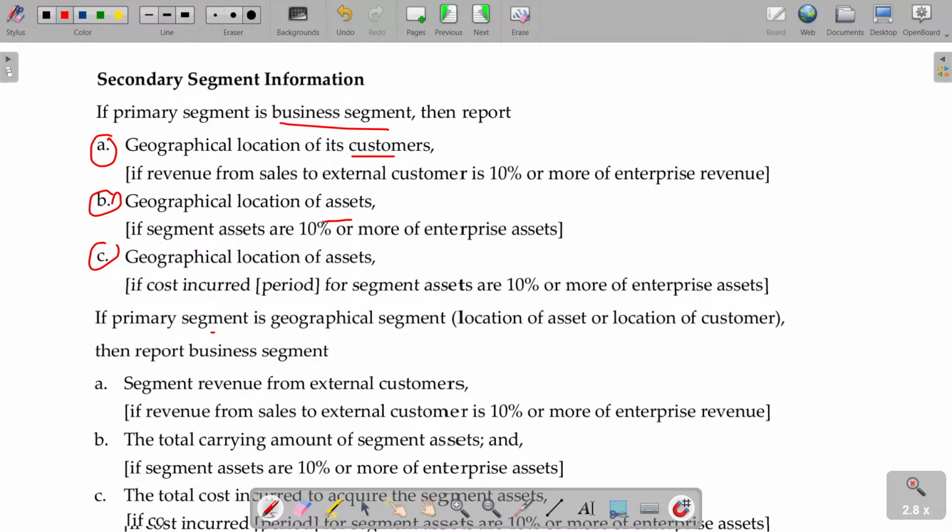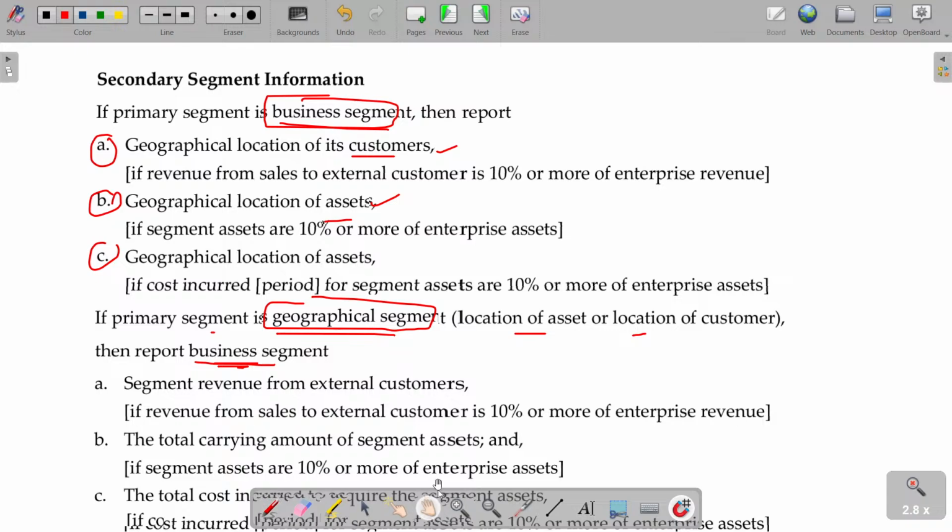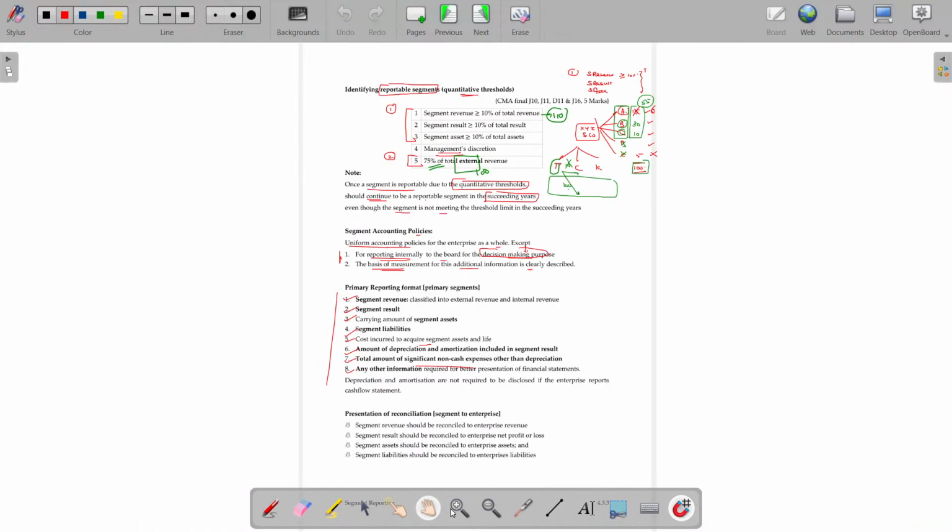If the primary segment is a geographical segment, then location of asset and location of customer, that's the primary. Then what could be the secondary? Business will be the secondary. If the primary being the business segment, customer based location and asset based location being secondary. If the primary being a geographical segment, either it may be location based, asset based location or customer based location, then business segment being the secondary. Then you have to find out the revenue for each and every segment, and you can report whatever things are listed here.